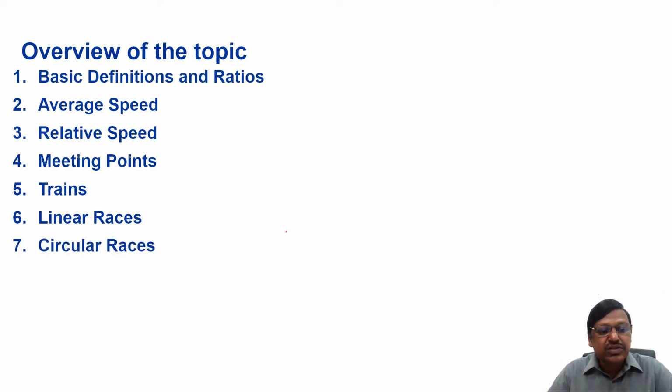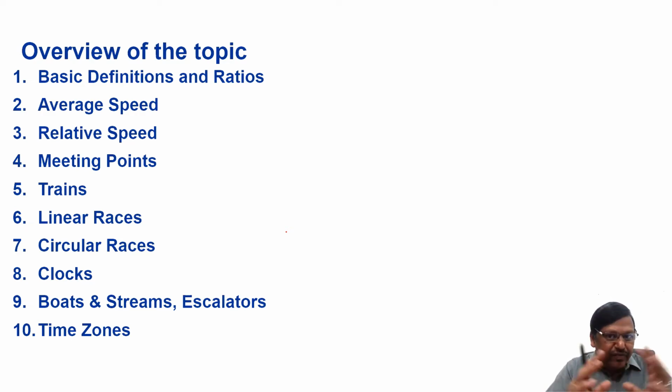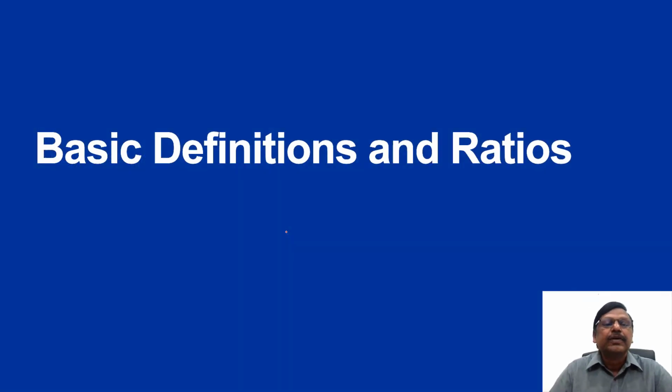Then circular races questions, clocks questions, boats and streams and escalators, and finally time zones, because when one flight is going from one country to another country which are in different time zones, how do you arrive at the speed or time or distance depending on the data given there. So here the time zone concept is important. So we'll have the entire speed, time and distance divided into these 10 areas, and in the following sessions we'll take up each and every one in detail, right? Right, we'll start with the basic definitions and ratios.